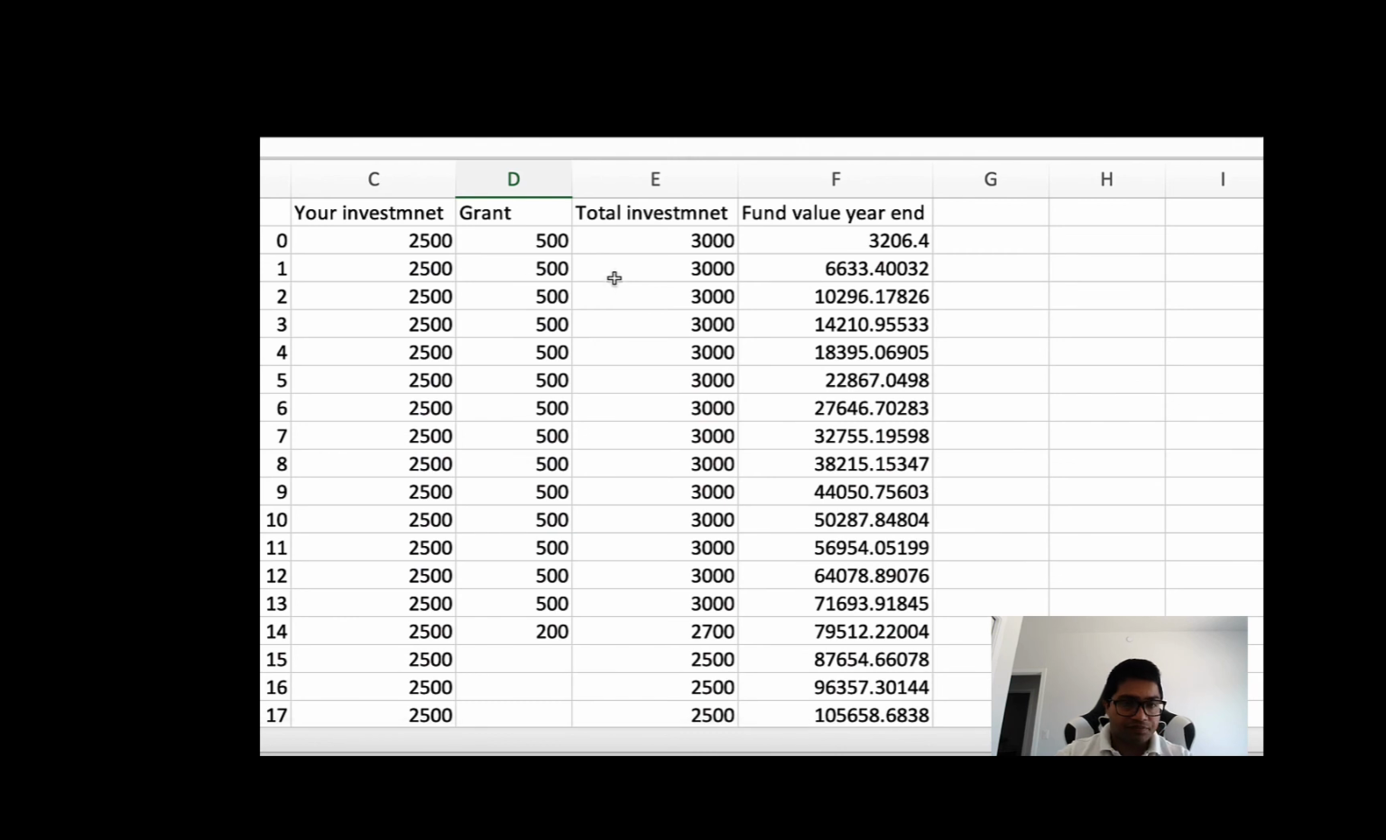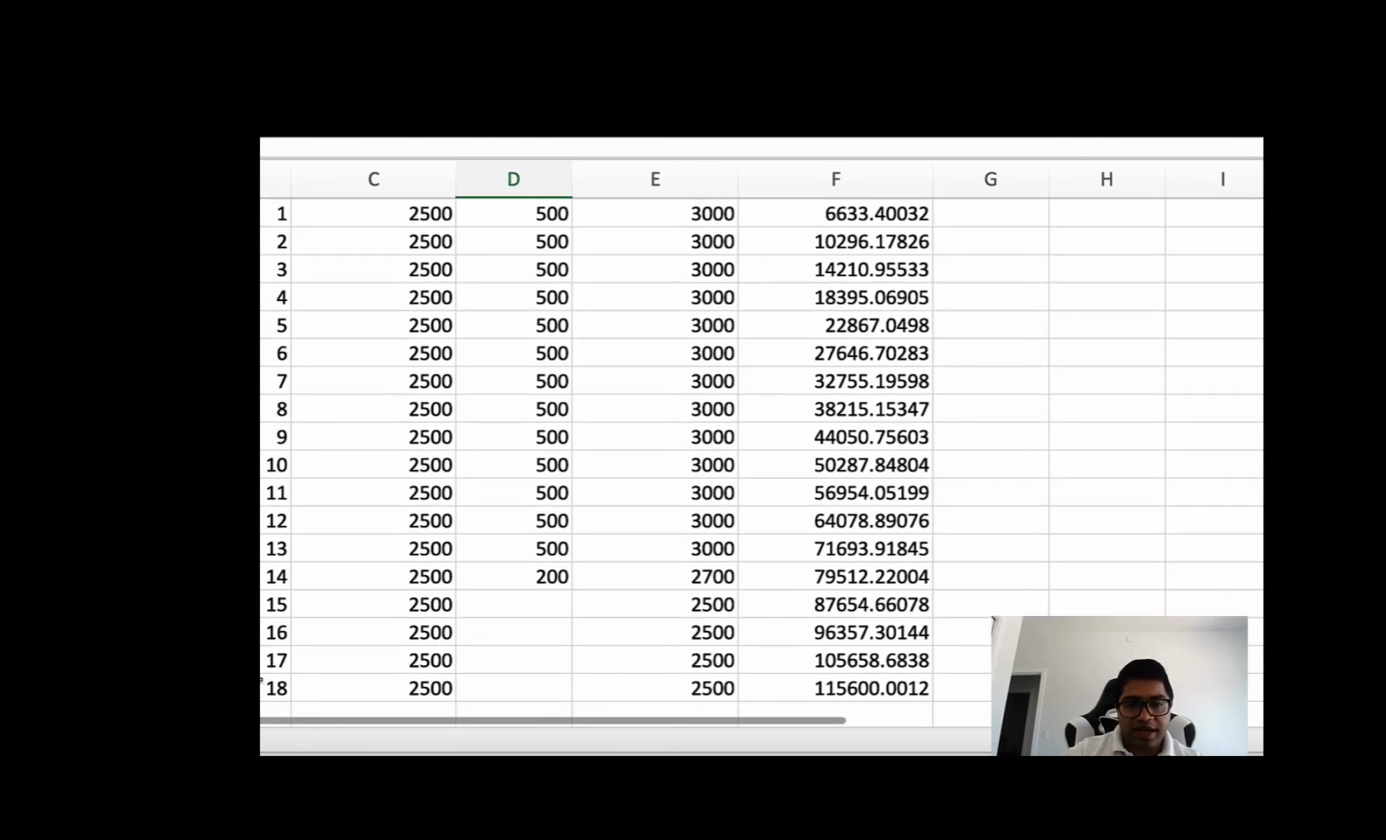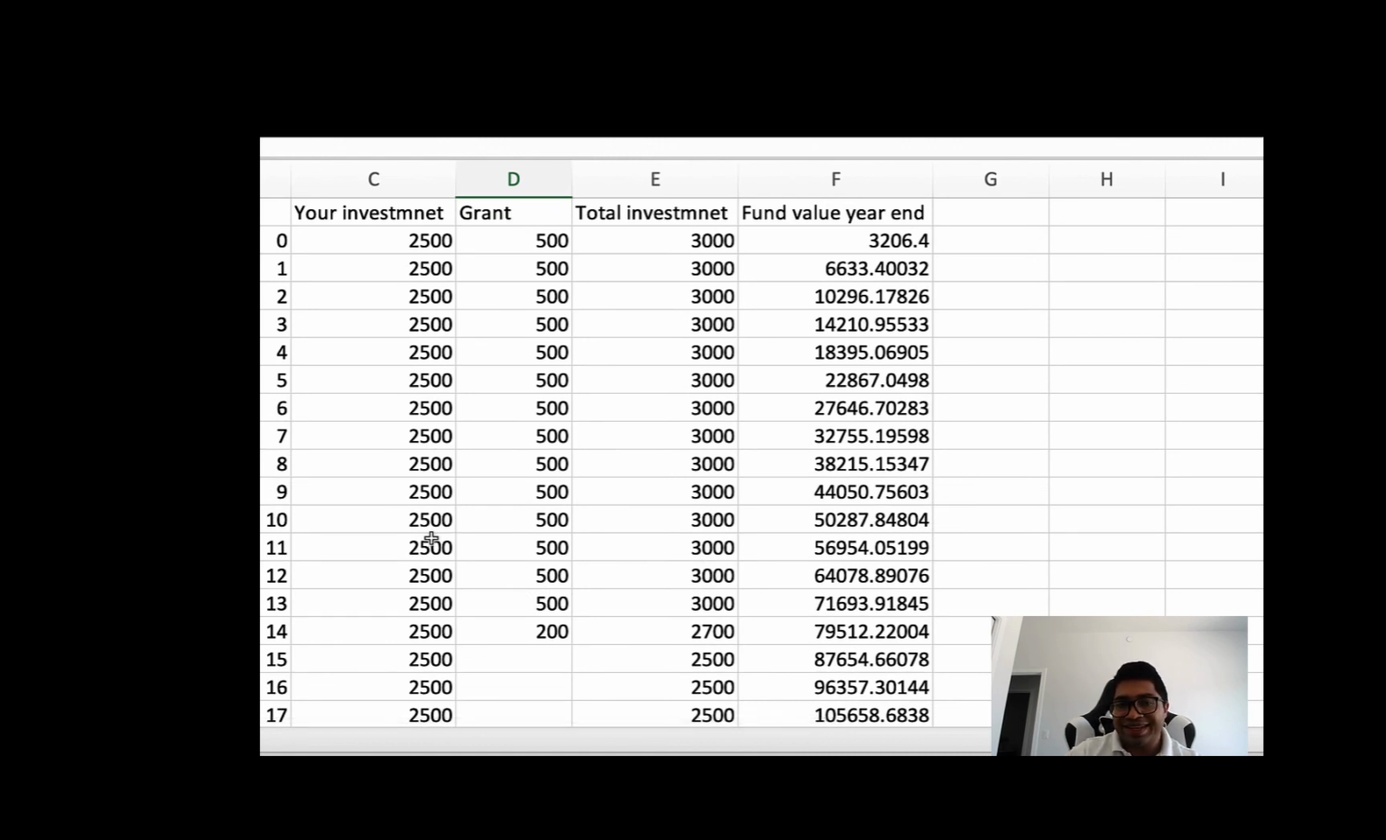So what is happening? The child is born, and for the next 18 years, you're going to invest $2,500 each year into his or her RESP. You get a 20% grant from the government up to $500. So 20% of $2,500 is $500, and you max out the grant by putting this investment in. So your total investment in year 0 is $3,000: $2,500 your own money, $500 grant.